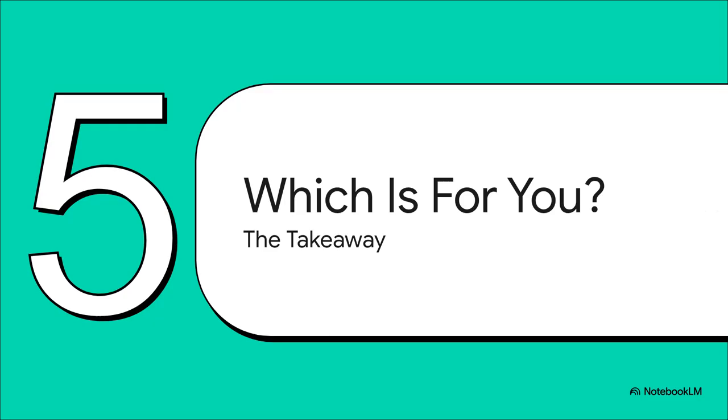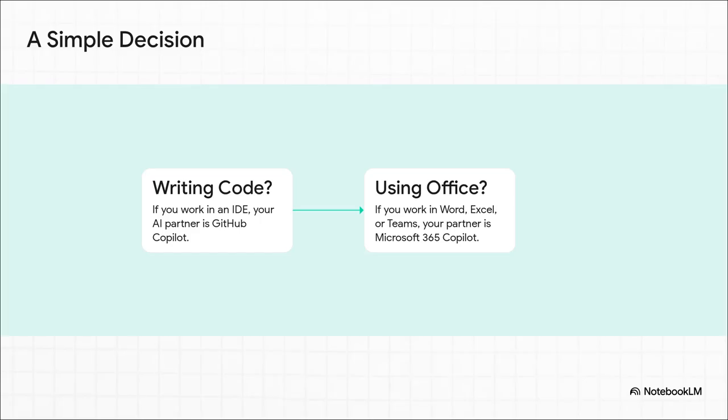So after all of that, we can finally answer the most important question. How in the world do you know which one you should be looking at? Honestly, it all comes down to one simple question. Where do you do your work? If your day is spent inside a code editor, writing and testing software, your AI partner is GitHub Copilot. If your day is spent bouncing between Word, Excel, and Teams, your partner is Microsoft 365 Copilot. It really is that simple. It's the power tool for the builder versus the multi-tool for the operator.